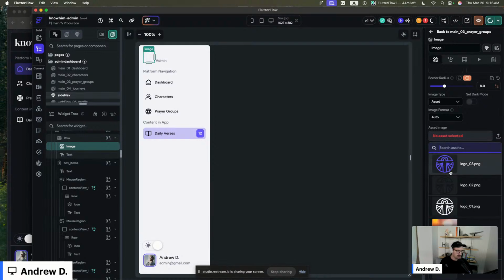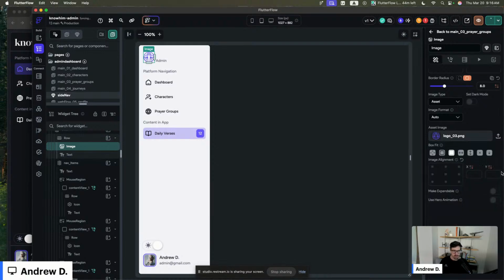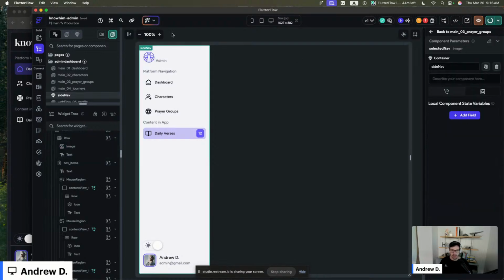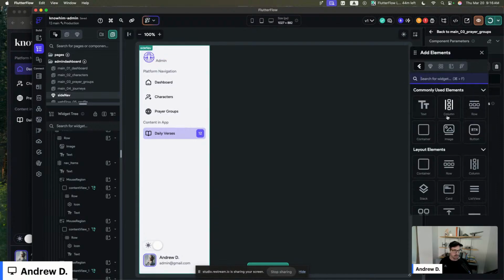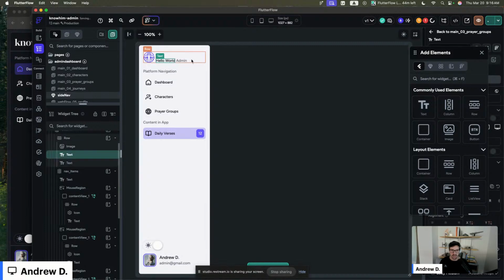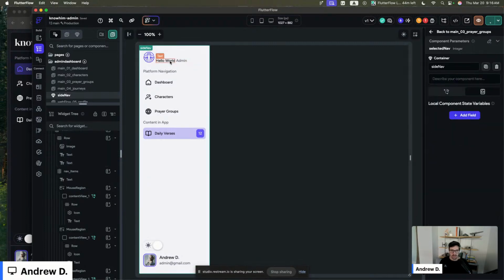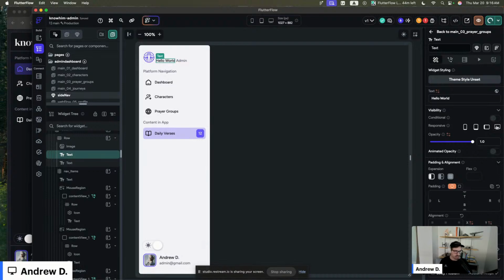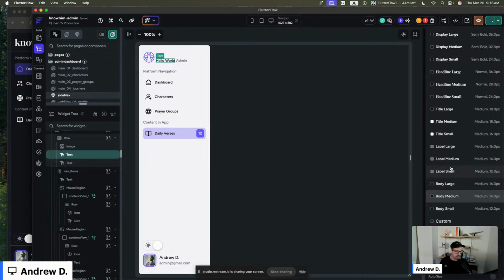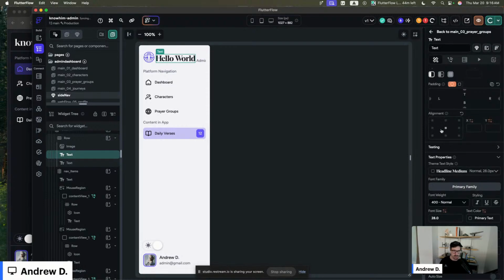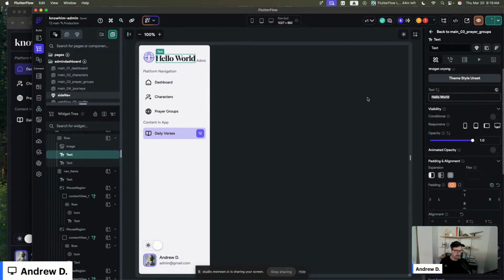Asset. We want it to be primary. Sick. And then we're just going to drag text in here because our logo is just the Gluck. It's just Gluck right here. Just Nohm.